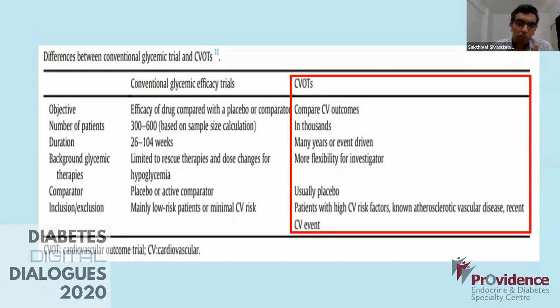The duration is going to be many years or up to a particular event, the investigators are going to be multi-centric, and usually the comparator will be a placebo. The most important thing is the inclusion criteria: patients with high CV risk factors, known atherosclerotic vascular disease, and recent CV events will also be included. So that's the basic difference between a conventional trial and a CVOT.